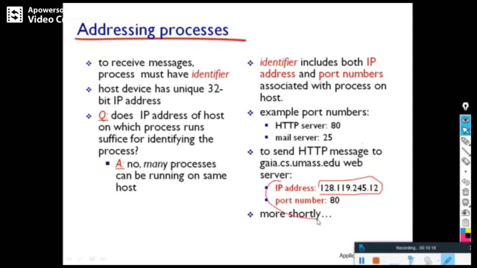This is normally called a socket. With the same IP address, the port number can be different for the SMTP process, and different for FTP. Like this it works, so the identifier includes both address and port number.